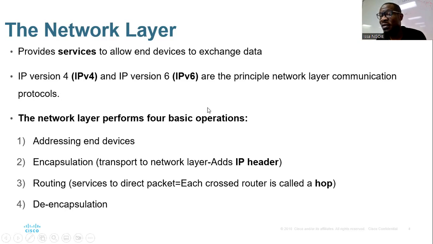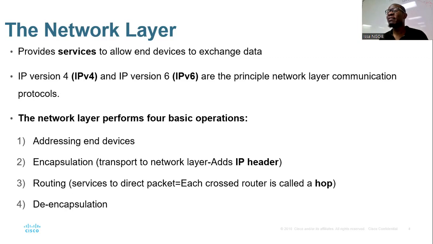We are going to use IP version 4 and IP version 6. So in network layer, we are going to use two IPs, IP version 4 and IP version 6.